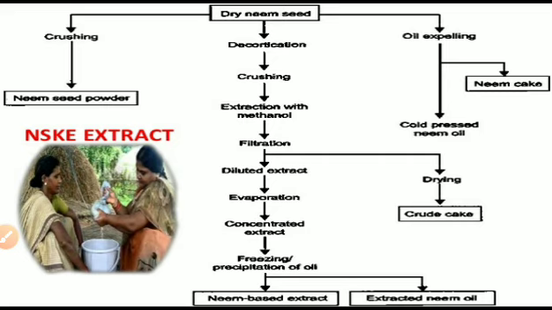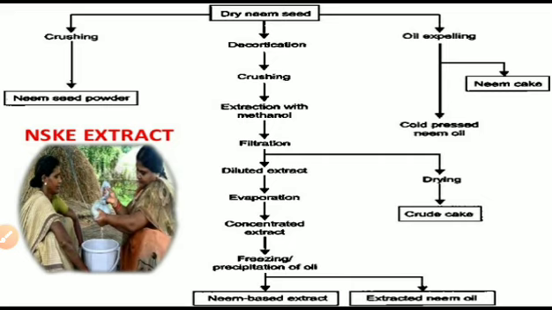Next, the diluted extract undergoes an evaporation process and the extract is concentrated to a lower quantity. Then it is freezing or the precipitation of the oil. Also, on the precipitation, from the residue there is a formation of neem based extract.